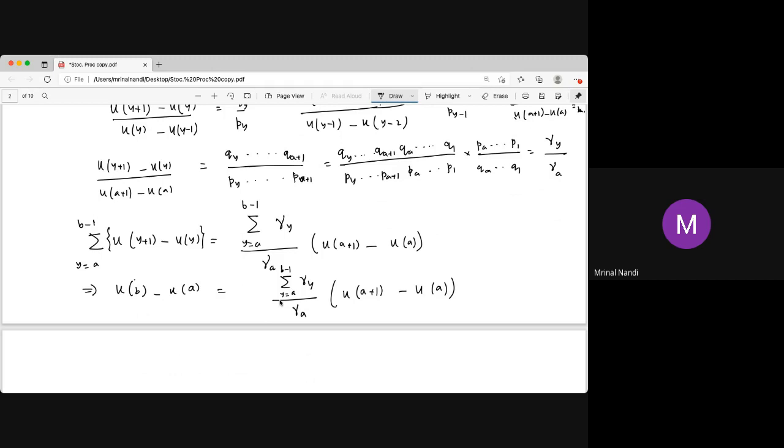So then next what? Is it gamma b, u b minus u a, into this?